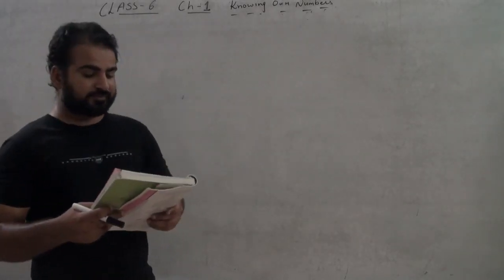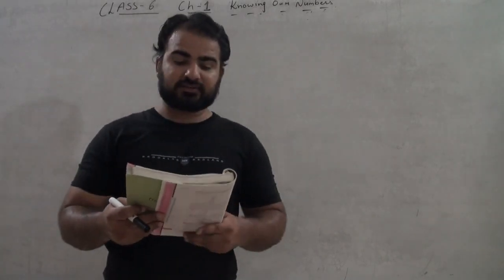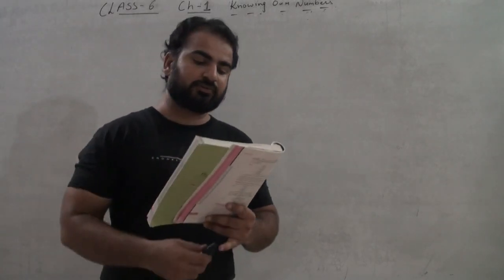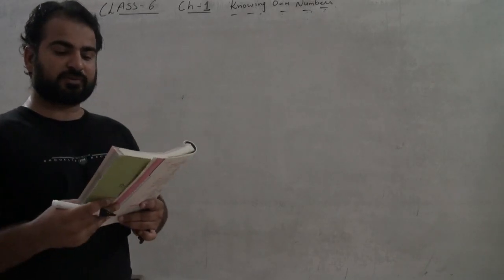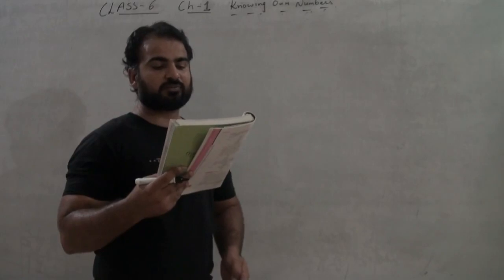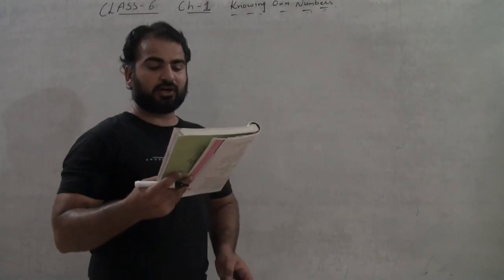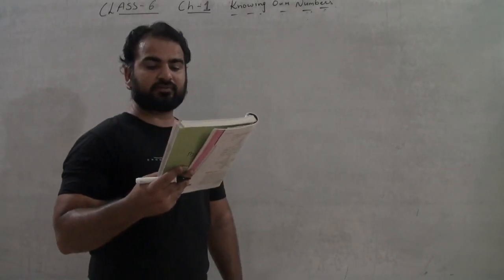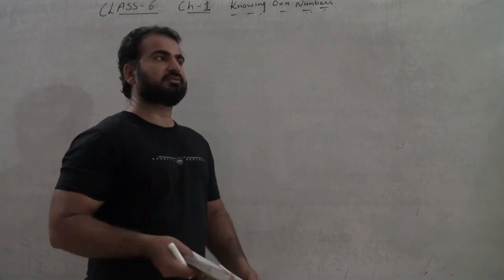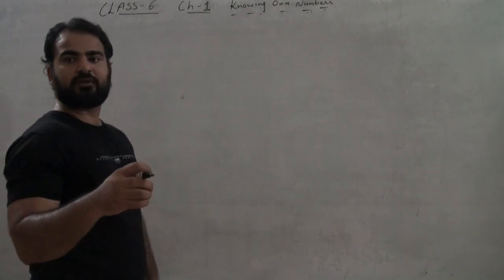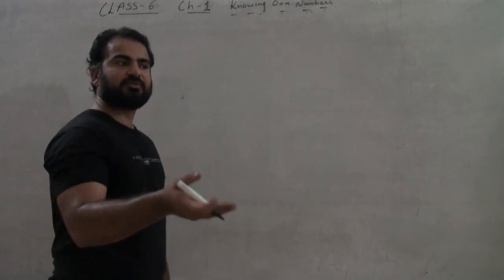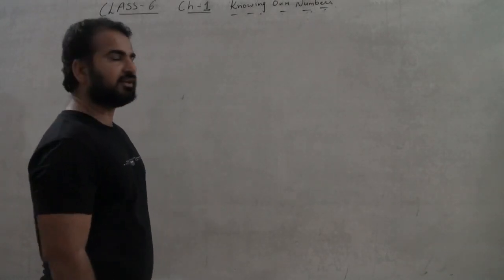Question number 7: a merchant had 78,592 rupees with her. She placed an order for purchasing 40 radio sets at rupees 1200 each. How much money will remain with her after the purchase? So class, first of all, you have to find out how much she spent on purchasing the radio sets.